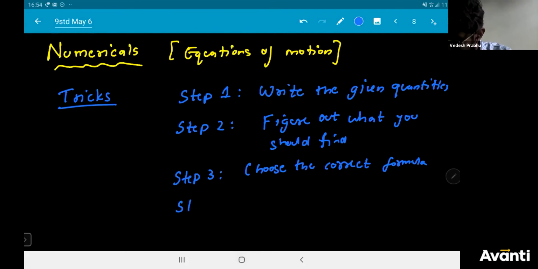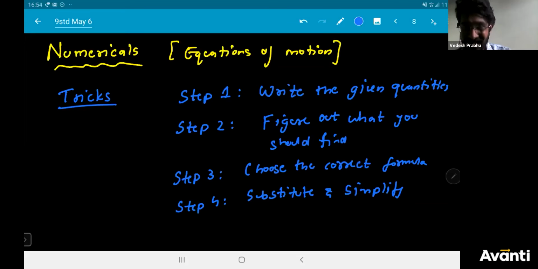Then step four: once you know the formula, substitute in the formula and simplify. You have to simplify the equation and solve. And then the last step: write the answer along with units.